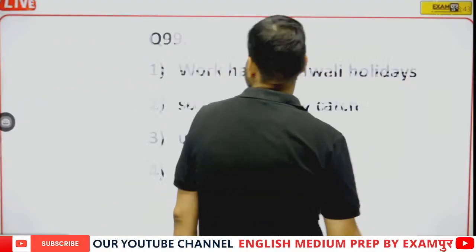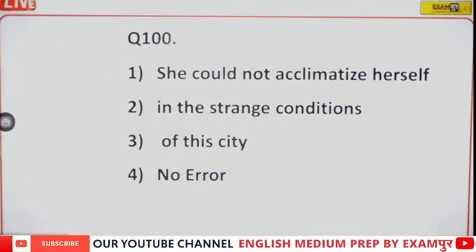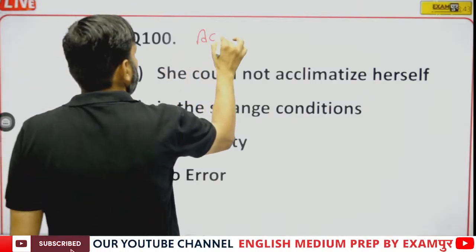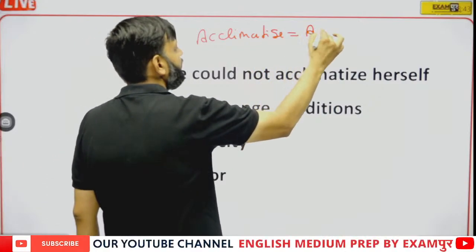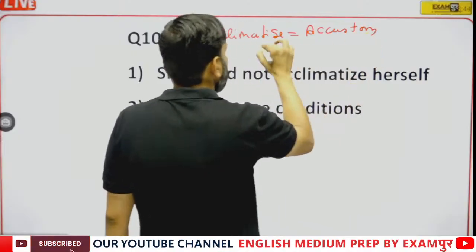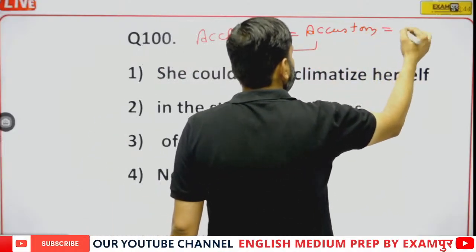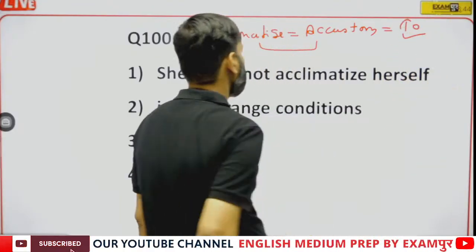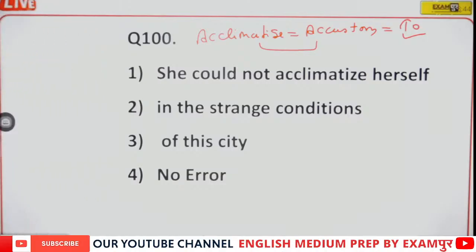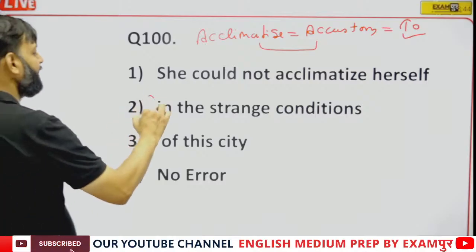Now the last question, question number 100. She could not acclimatize herself in the strange conditions of this city. See, acclimatize means accustom, and both the words are followed by to. So here in will be replaced by to.